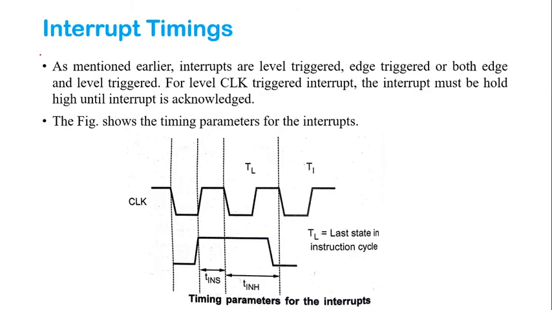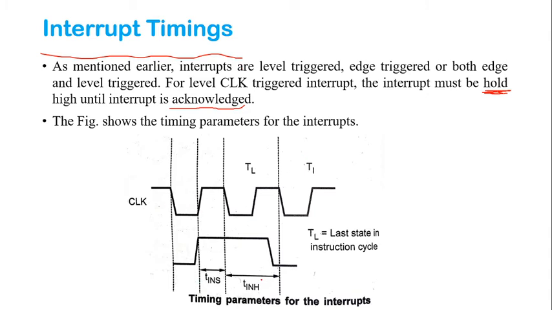Now we are going to see the interrupt timing. As mentioned earlier, interrupts are level triggered, or edge triggered, or both edge and level triggered. For the level triggered interrupt, the interrupt must be held high until the interrupt is acknowledged. If it is not held high until the interrupt is acknowledged, it is not going to consider it as an interrupt. Okay, and the figure shows the timing parameters of the interrupts.